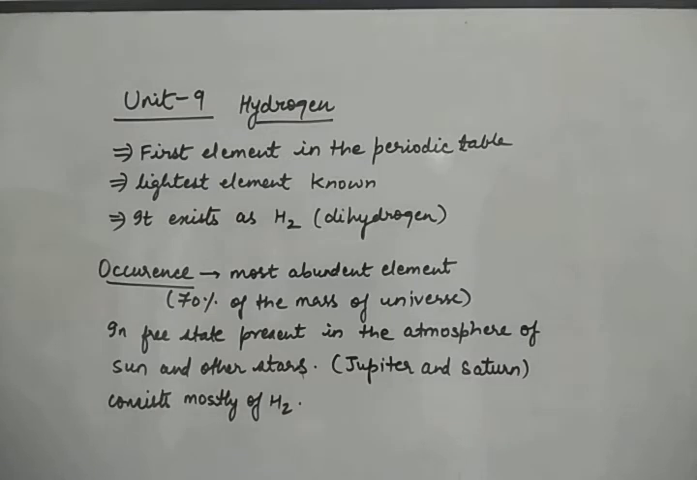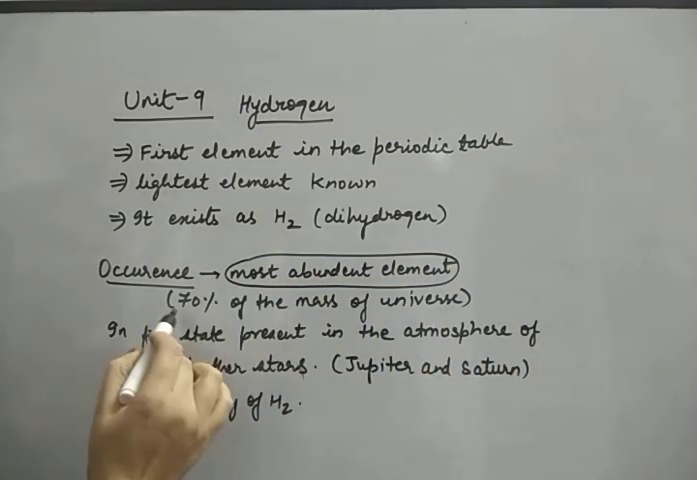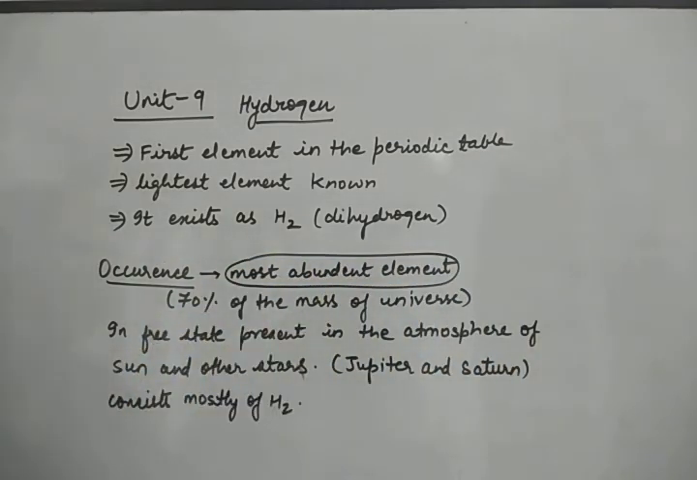Now, what is the occurrence of hydrogen? It is the most abundant element. About 70% of the mass of the universe is made up of hydrogen. In the free state, it is present in the atmosphere of the sun and the other stars. About half of the mass of the sun is made up of hydrogen. And Jupiter and Saturn consist mostly of hydrogen only.